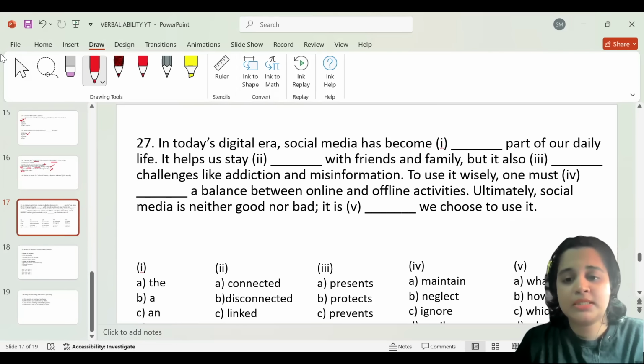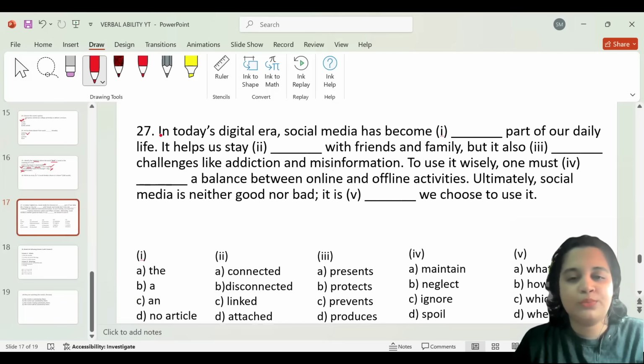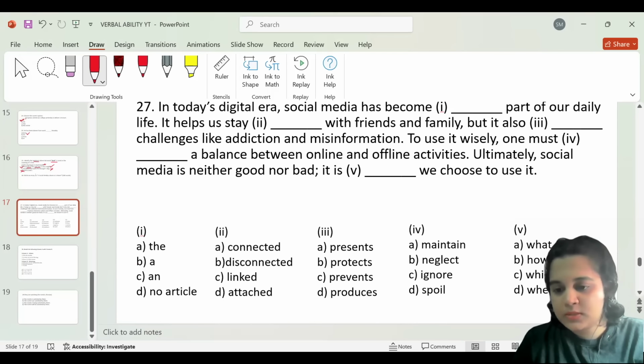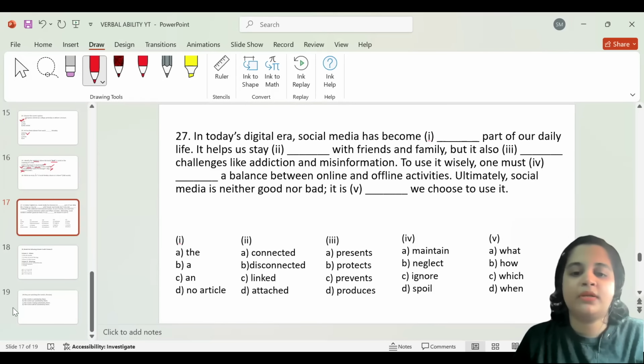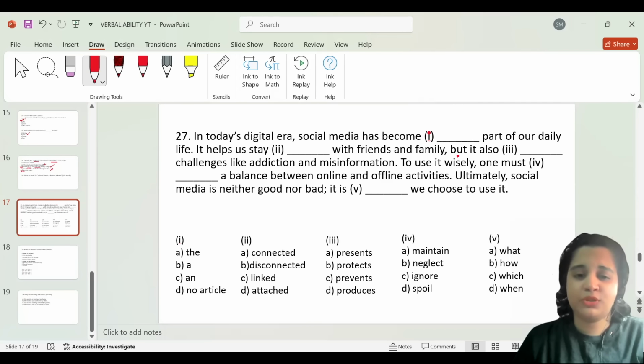This is a cloze test. Let us try to fill in. Now you've been given a paragraph with, I think I'll zoom out the screen a bit. Okay, you have a paragraph and then you have options provided. From these options, you have to choose one that most fits the first blank. Okay, so the first blank is numbered in small numerals 1. So under 1, one of these words is going to fit. Under the second blank, one of these words will fit. And the third blank, one of the words under the options in the third blank will fit. Likewise, you have to choose the most correct one and tick the option that marks the respective blank.